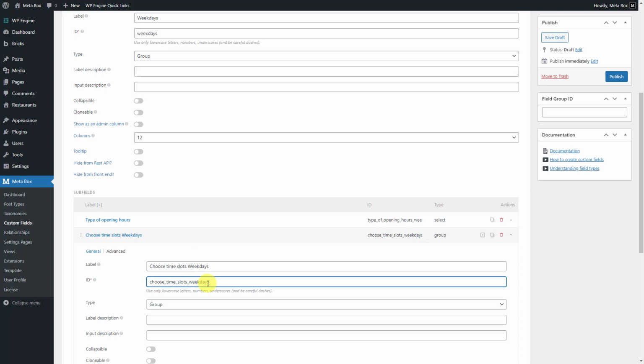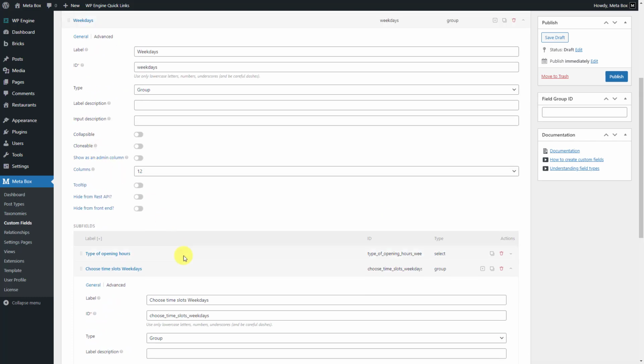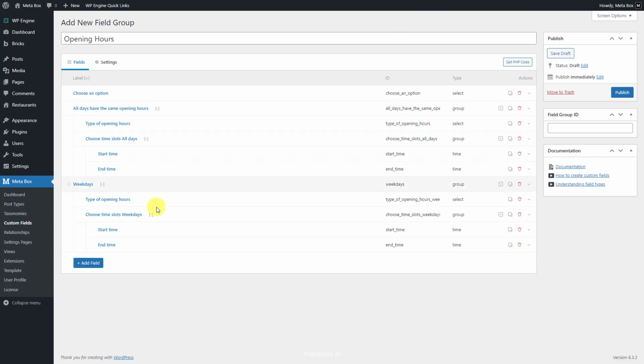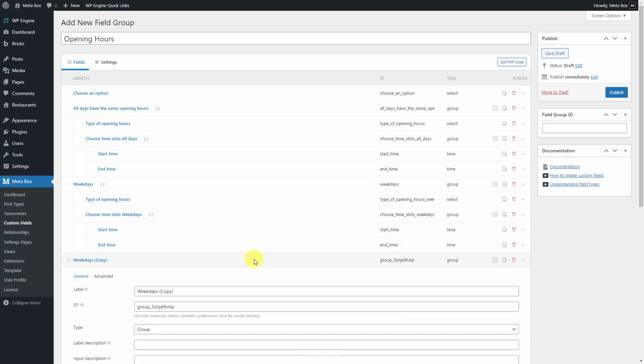This group includes a rule, so move to the Advanced tab to modify it. The ID of the field that the rule is based on is changed, so we should reset it to the right one. Also in this second case, we should have another group to set the opening time for the weekend. So duplicate this group. Redo the actions to change the ID, name, and rule in each field inside to get the right logic.